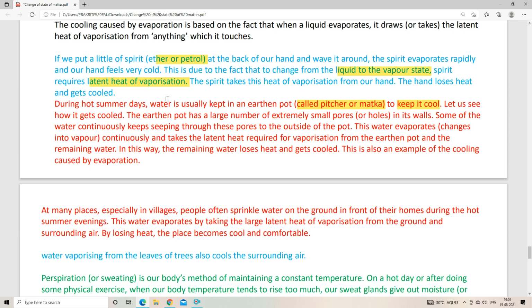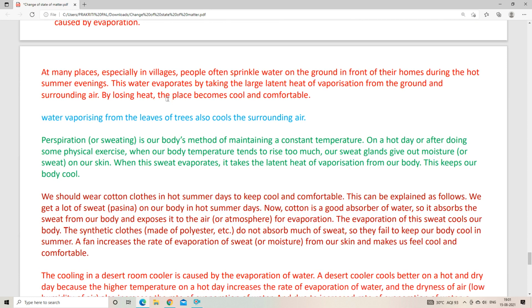Now we can see at many places, especially in villages, people often sprinkle water on the ground in front of their homes during summer evenings. Now the question is why? Because the water evaporates by taking the large latent heat of vaporization from the ground and also from the surrounding air. So what will happen? The ground and the surrounding air will lose heat, right? And the place will become cool and comfortable. So there is very scientific knowledge behind this type of thing.